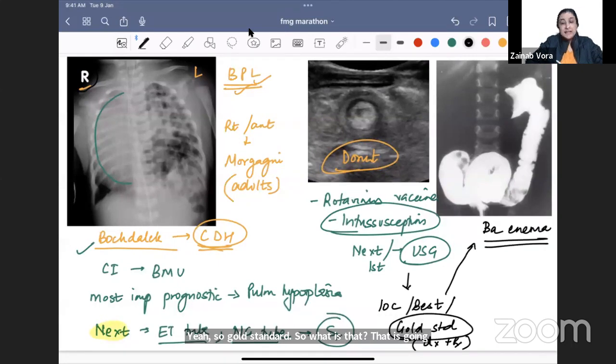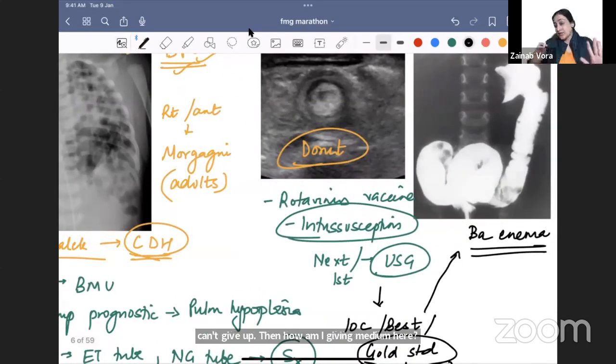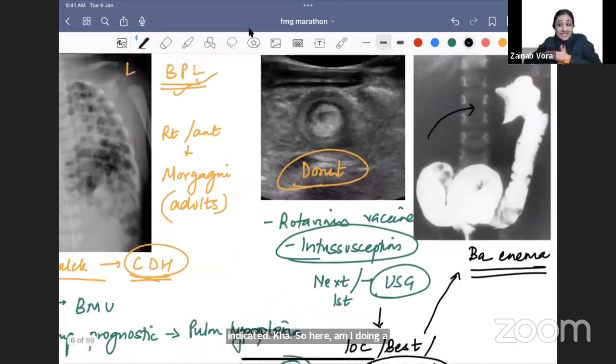Didn't I just tell you that whenever there is obstruction, we can't give barium? Then how am I giving barium here? Ever wondered, ma'am, in obstruction barium was contraindicated? So here, am I doing a barium meal follow-through? Are we going from above?